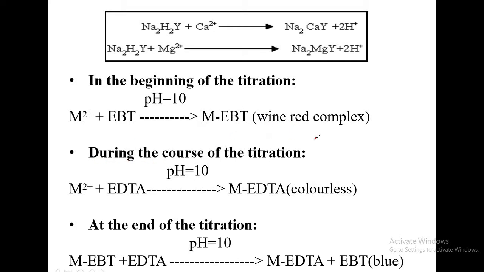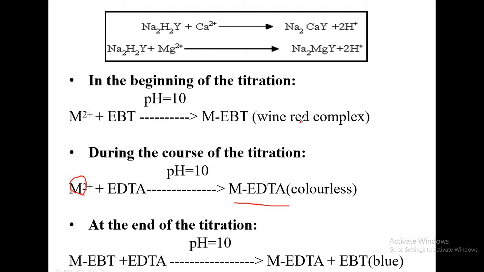During the course of the titration, the wine red colored complex is titrated with EDTA. Now when you add EDTA to this solution, EDTA first reacts with the free calcium and magnesium ions present. It first reacts with the free calcium and magnesium ions present in water at pH 10 and forms the MEDTA complex, which is colorless.